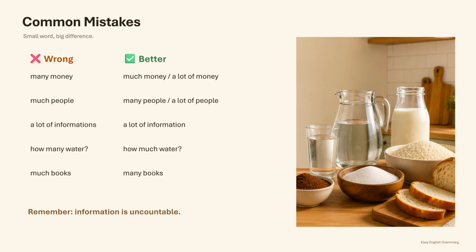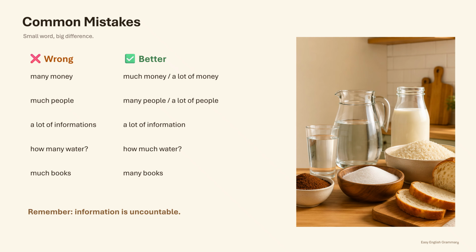Let's look at some common mistakes. The first incorrect expression is many money. Money is uncountable, so we cannot use many. We should say much money, or more naturally, a lot of money. The next mistake is much people. People is a plural countable noun, so we should say many people or a lot of people.